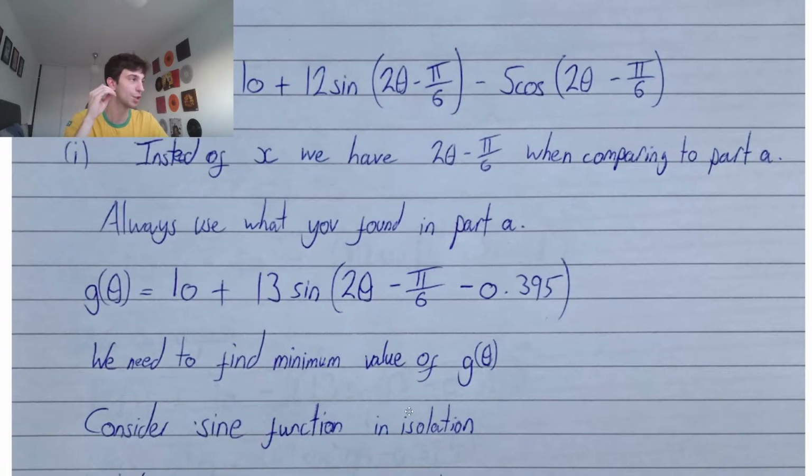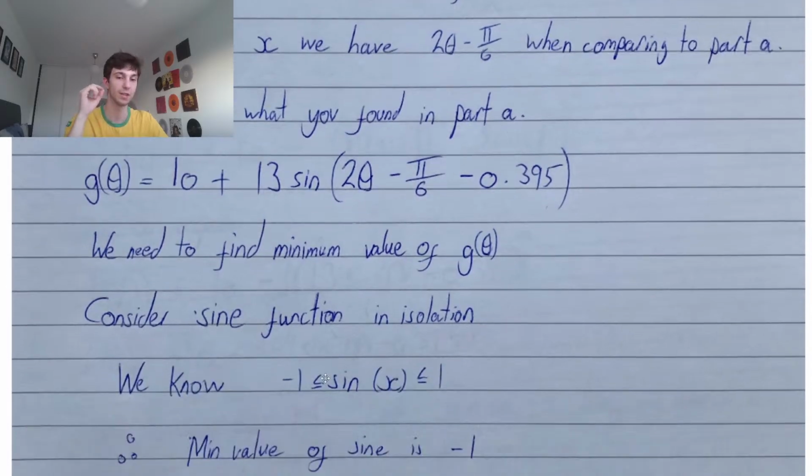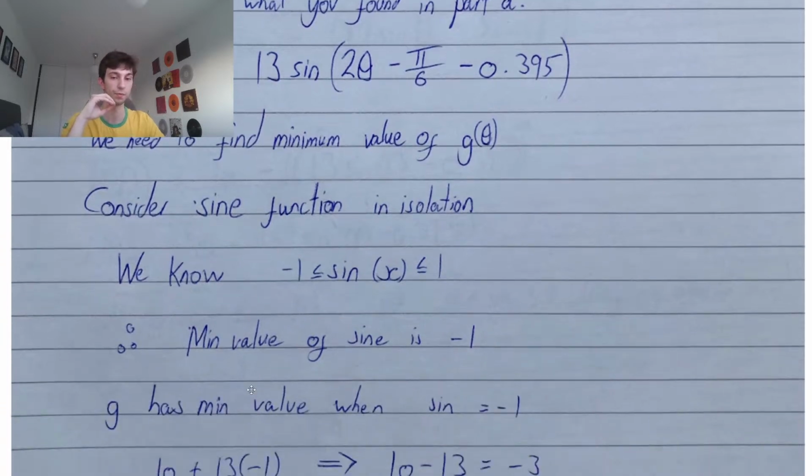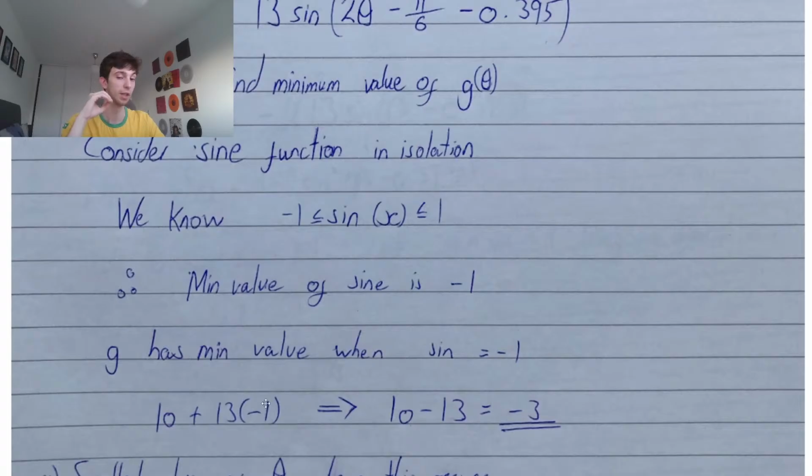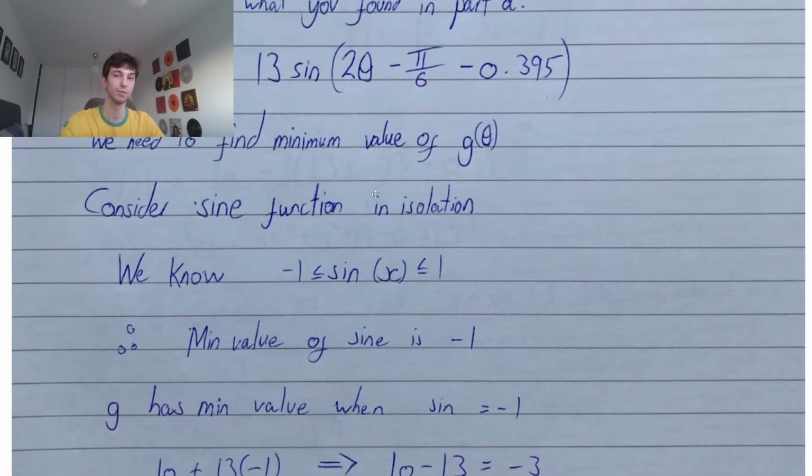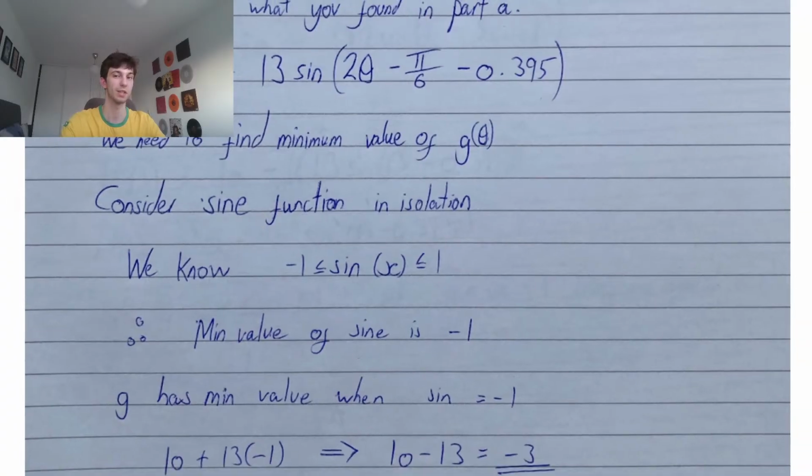So we have to consider the sine function in isolation. As I said, we know that sine of whatever the input is, don't stress about what's in the input. Whatever's in the input must be larger than or equal to -1, less than or equal to 1. We know the minimum value of sine is -1. So we can do 10 plus 13 times -1, that's 10 minus 13, gives us -3. Okay? So that's your minimum value of g of theta, just using the fact that sine can be minimum -1, so that's the minimum possible value that we can achieve of our function.